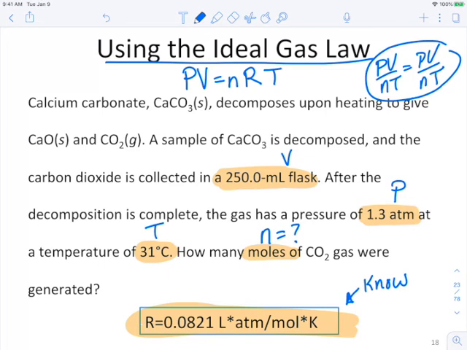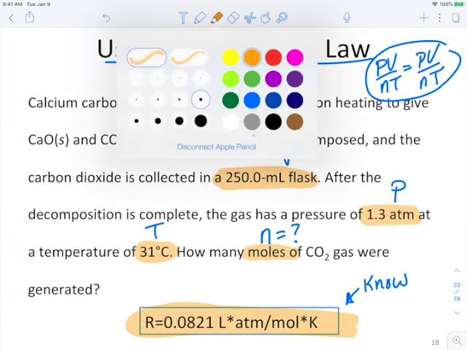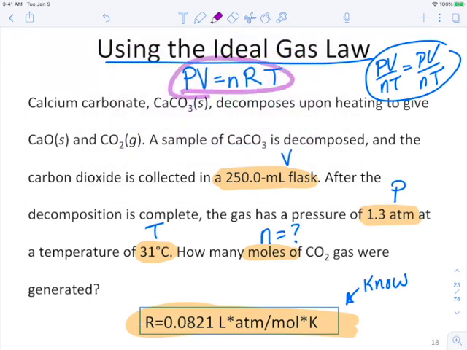All right, but before we go on, we've got to decide which of our equations we want. So let's take a look at them. We have PV equals nRT, and we have our PV over NT equals PV over NT. So what we're thinking about is is this one condition, or is there something changing about our gas? One good way to figure that out is looking to see if you have two different amounts for a variable.